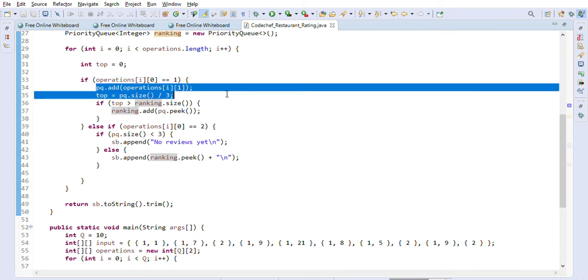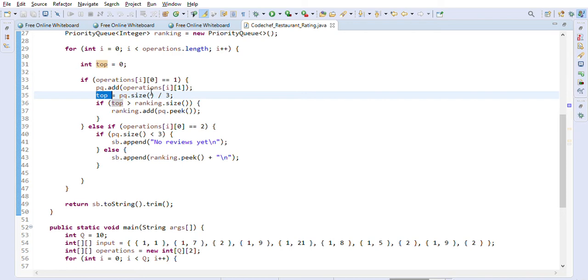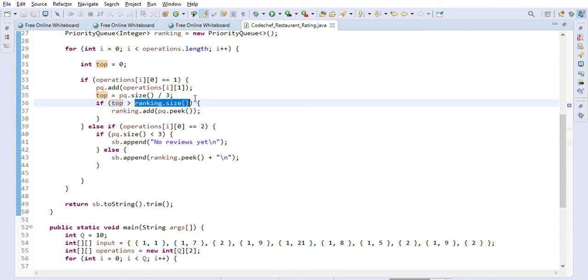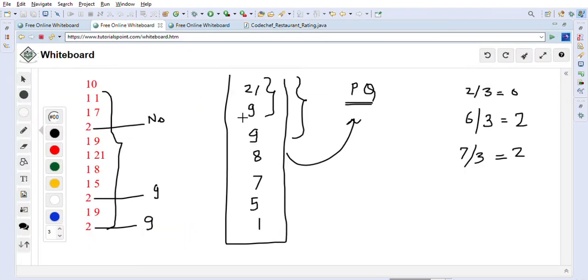So we will add the review value into the priority queue, and we will keep top equal to priority queue size divided by 3, because we want to keep track of the top. If top is greater than the ranking size, then we will add that into the ranking. So whenever we add any value, we keep track of this.